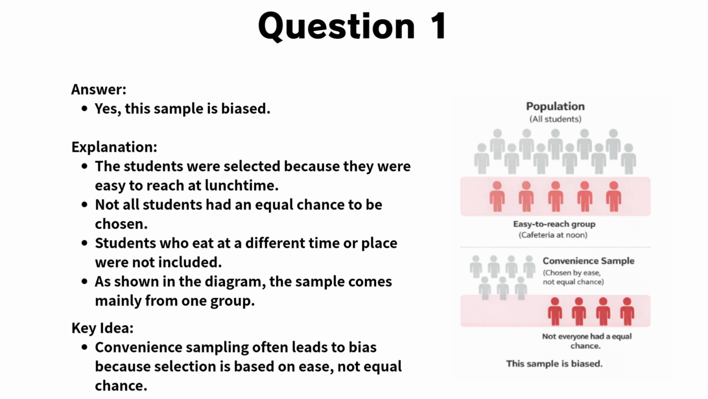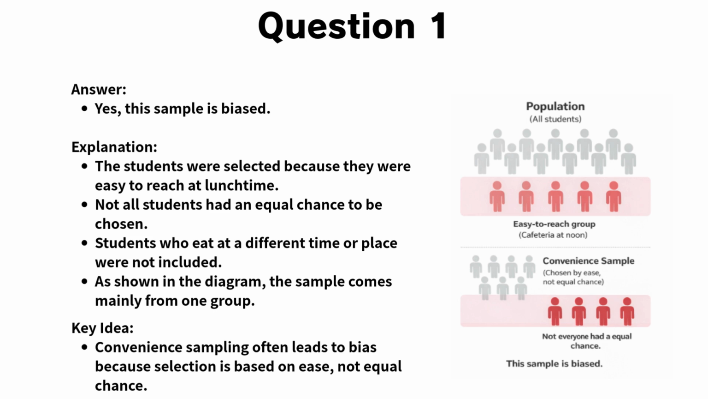Now, let's go through the explanation for question 1. The correct answer is, yes, this sample is biased. The students were selected because they were easy to reach at lunchtime. This means not all students had an equal chance of being chosen.